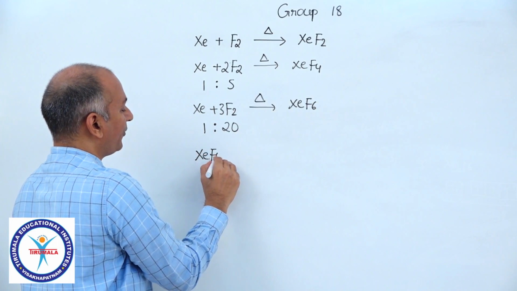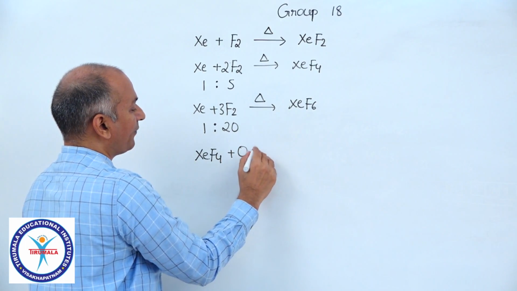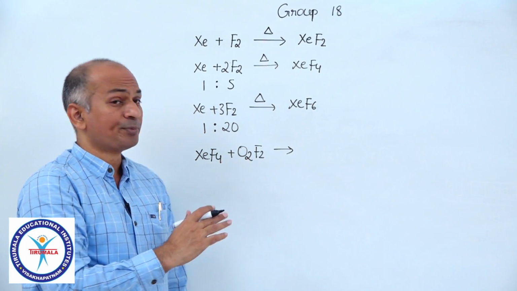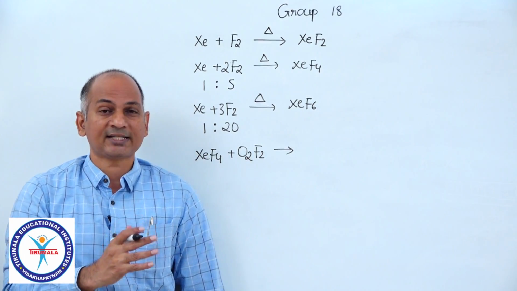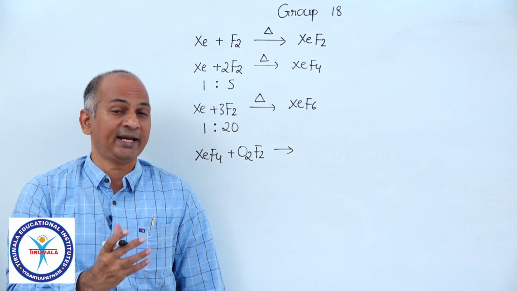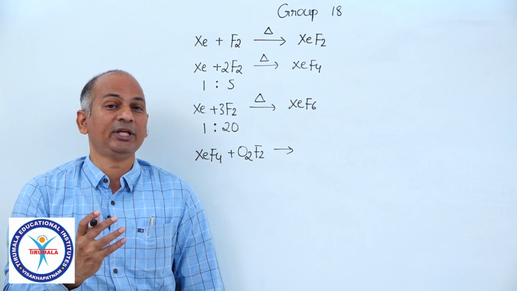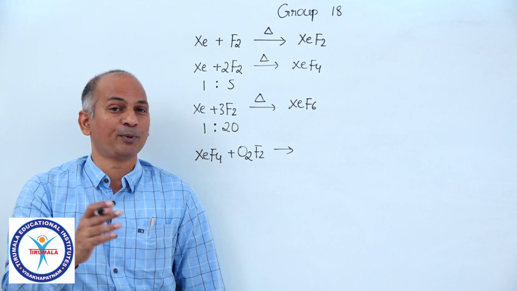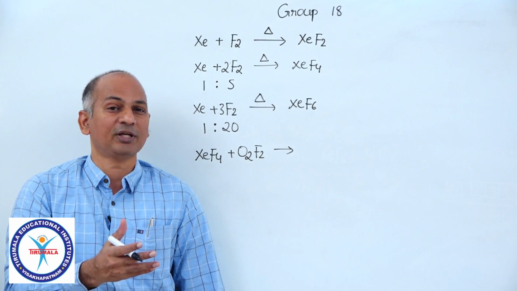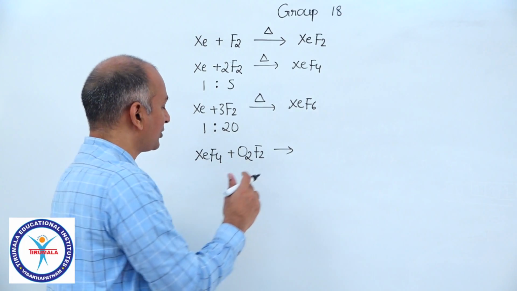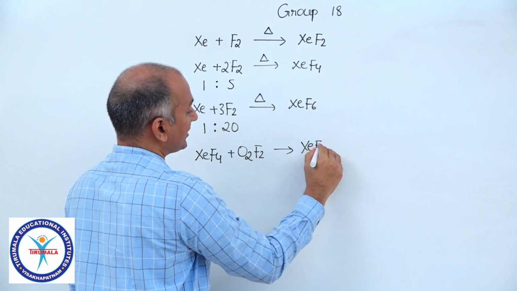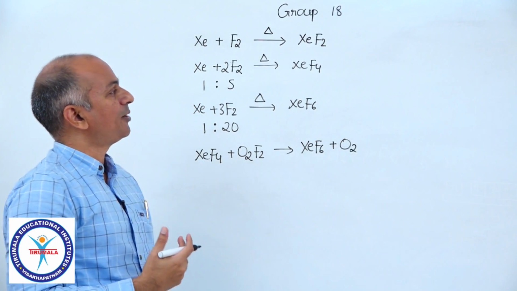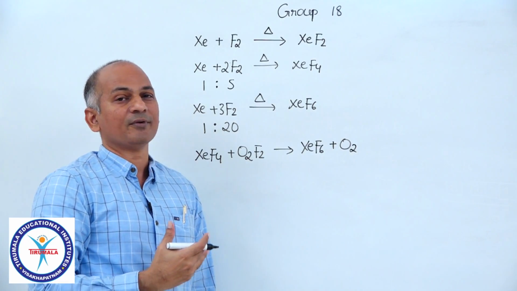You take XeF4 and you treat this with O2F2. Do you remember this compound? In group 16 or group 17, we discussed that this compound is a very good fluorinating agent. It converted plutonium into PuF6. Do you remember this compound is used to remove plutonium from spent nuclear fuel. So it is a fluorinating agent, here also the same thing. So you will get XeF6 plus O2. Now these are the methods of preparation of fluorides.